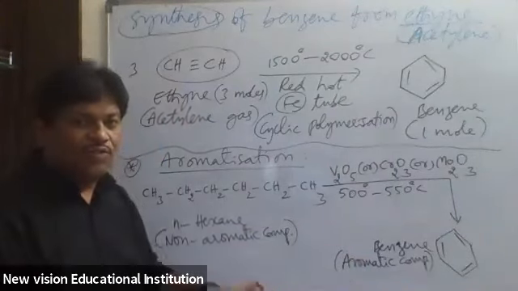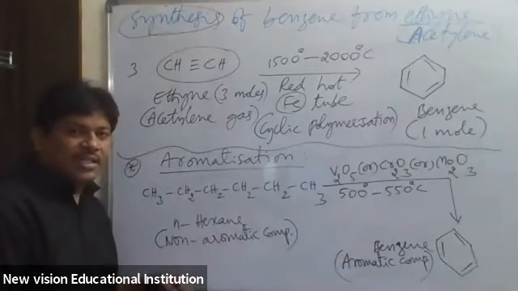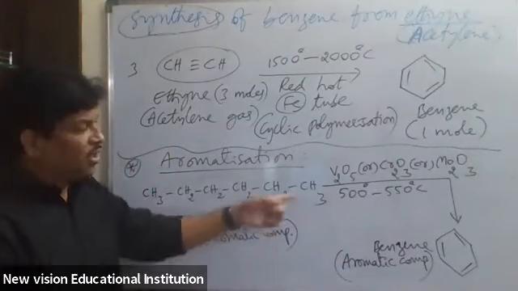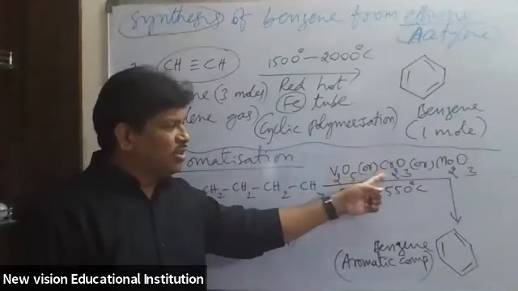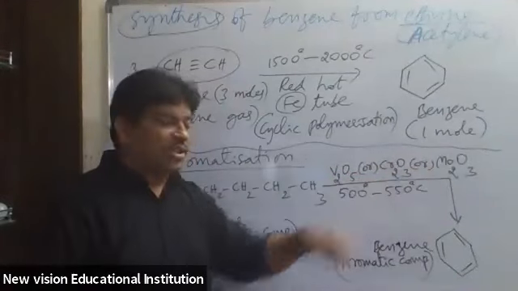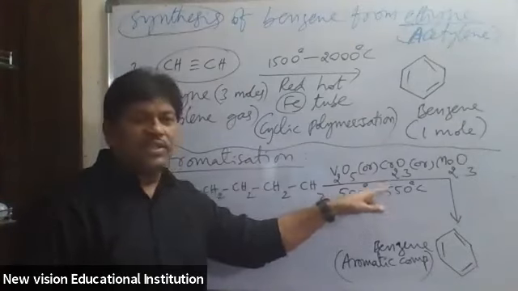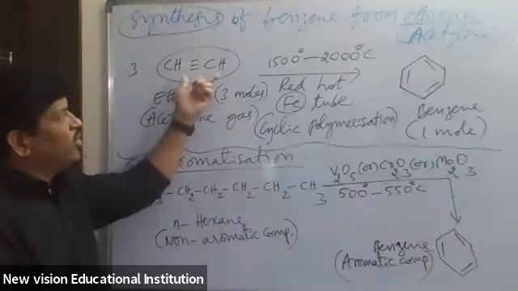This process of preparation of aromatic benzene from non-aromatic n-hexane is called aromatization. So the reagents to be remembered are V2O5 or Cr2O3 or MoO3 at a temperature of 500 to 550 degrees Celsius. This method is aromatization.